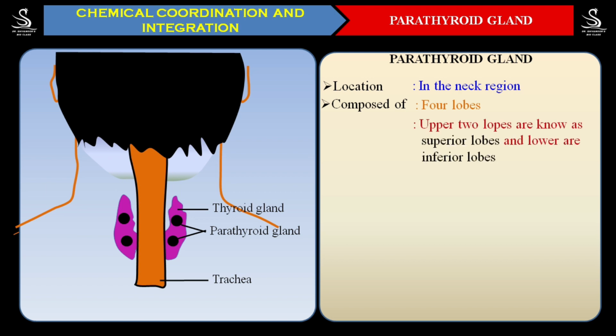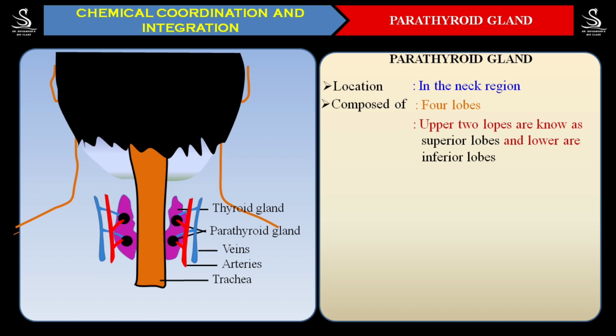There are 2 superior lobes. Means this is one and this one. Both of these are called the superior lobes, and these are the inferior lobes. Total 4 lobes are there. Dear students, in our body, this is the only gland which has 4 copies of itself. No other such glands are there in our body. Other glands may have a number of copies, but this is the only gland which has 4 copies of the same.